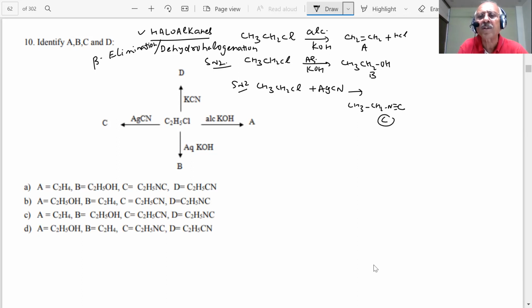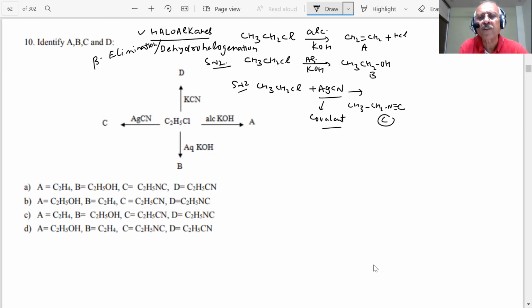Can you tell me why this product is formed here? We know that CN is an ambident nucleophile. Why did the nitrogen form the bond here, not the carbon? Because AgCN is covalent and nitrogen is free to donate its electron pair. You don't have the CN minus ion here, so this is not dissociating into ions. Carbon is already bonded, so only nitrogen is available. All right, this is product C.